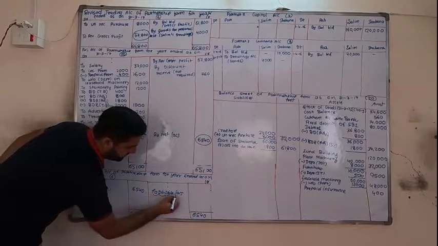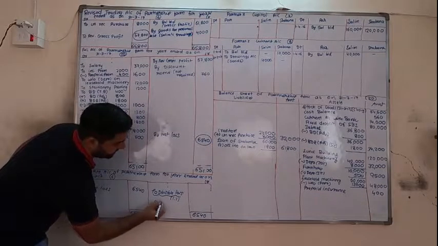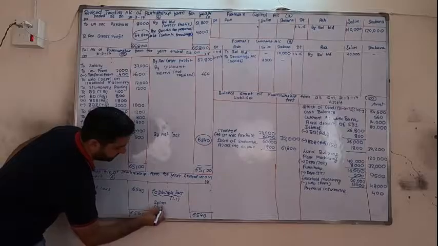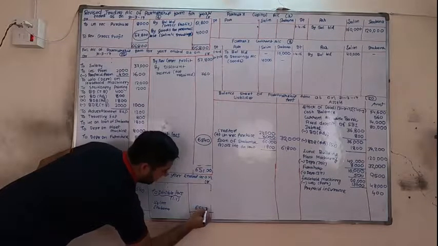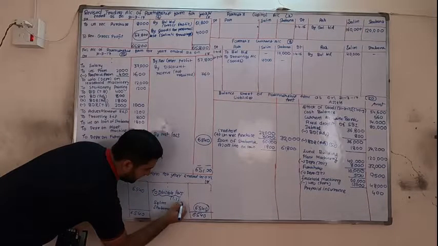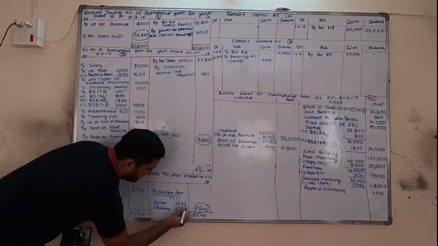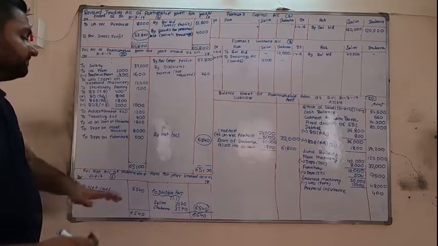Again, no ratio is given in the question, so in 1:1 between Salim and Shaban, 6540 into 2 equal parts, so 3270, 3270. Okay friends, so this is to be done.